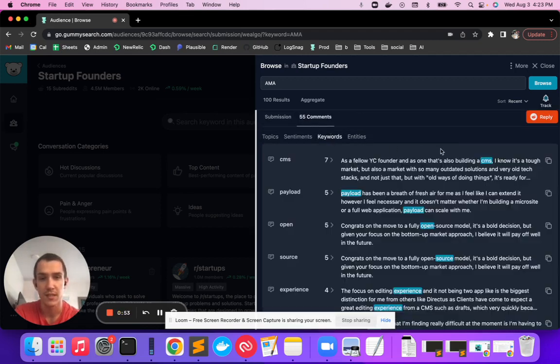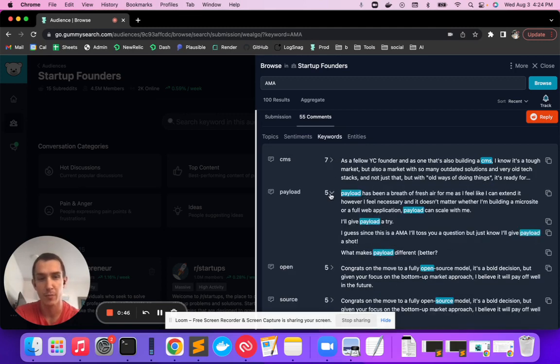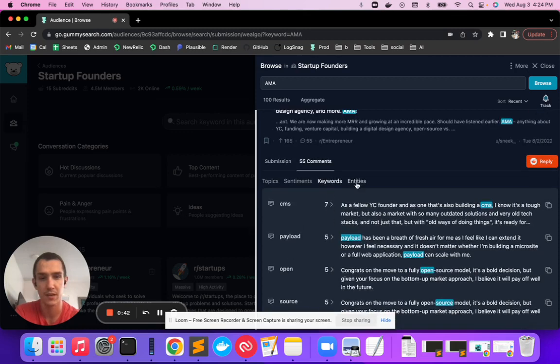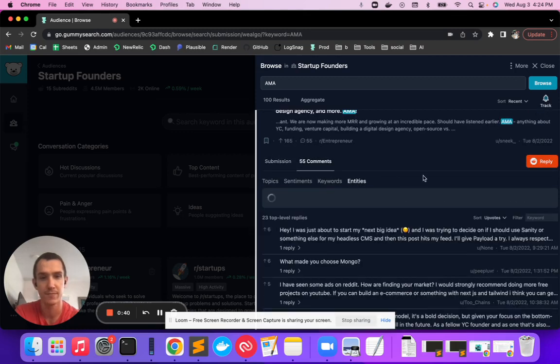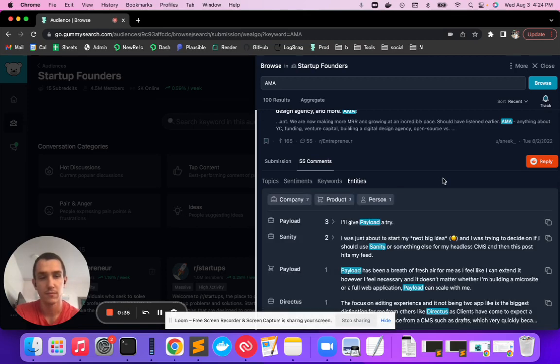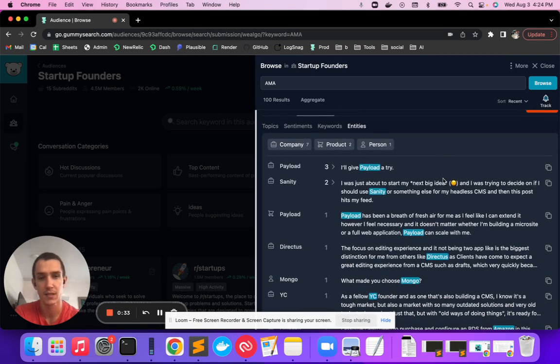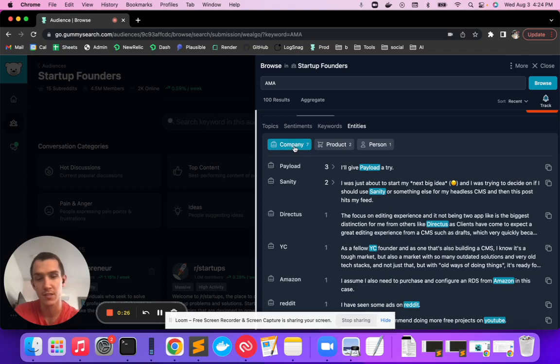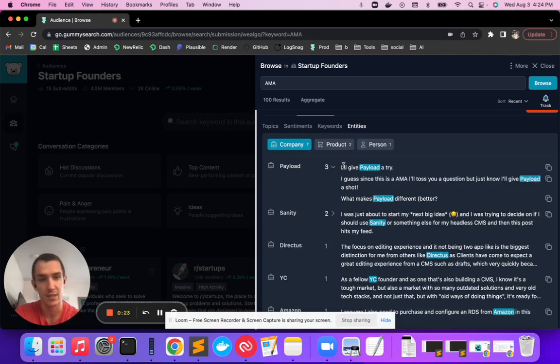Keyword analysis operates similarly to the keywords on the submission post. You can see all the things people are talking about: CMSs, Payload, the company that this guy is talking about, and lastly, the entities. For the entities, you can filter down to the ones where they're discussing certain products, for example, or companies. You can see all the things that people are saying about Payload.